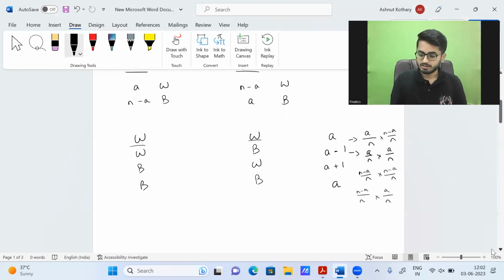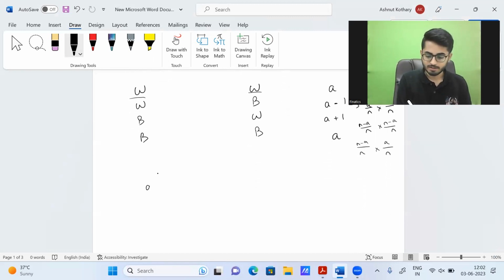So if you consolidate this, what you see is for A minus 1, the probability is coming out to be nothing but A square by n square. For A plus 1 it is coming out to be nothing but n minus A whole square by n square. And for A, it's coming out to be 2A into n minus A by n square.